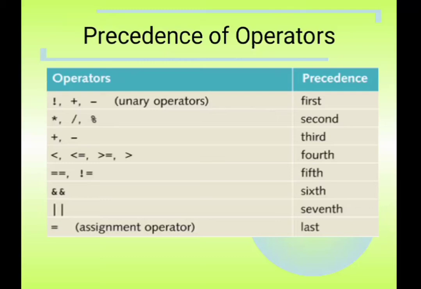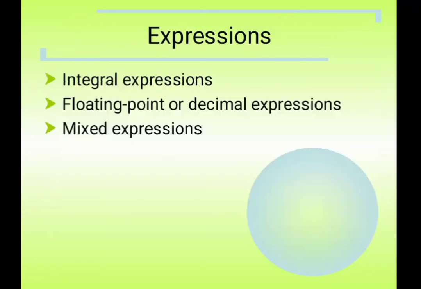In precedence, the unary operators like exclamation, plus, minus come first, then star, slash, percent second, plus, minus third, then the relational operators less than, greater than, less than or equal to, greater than or equal to fourth, then equal to and not equal to fifth, then and, or sixth and seventh, and the assignment operator is last.